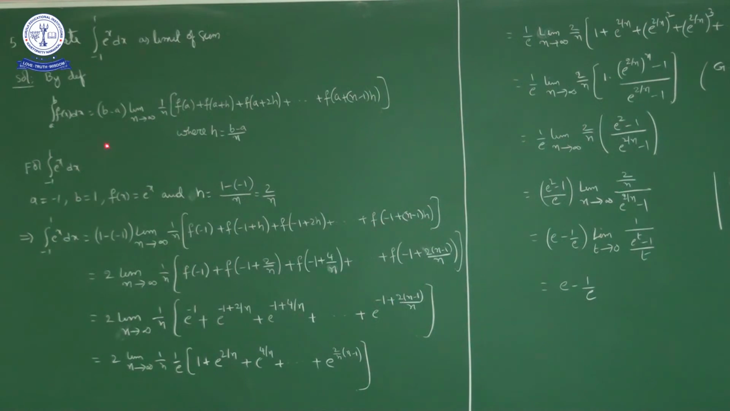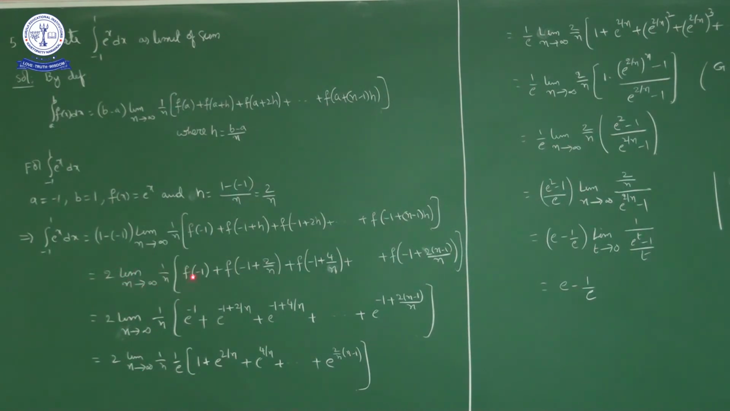Now by applying this formula for this question, we have integral -1 to 1 e power x dx equal to b minus a, 1 minus of -1, into limit n approaches infinity 1 by n into f of a, f of -1 plus f of a plus h, f of -1 plus h, plus f of a plus 2h, f of -1 plus 2h, and so on up to f of a plus n minus 1 into h, that is -1 plus n minus 1 into h. What is h? 2 by n. So in place of h I will write 2 by n. So what will we get? 1 minus of minus 1, 1 plus 1, 2 into limit n approaches infinity